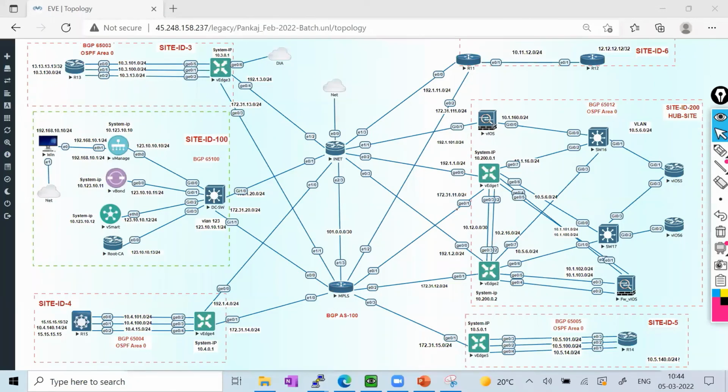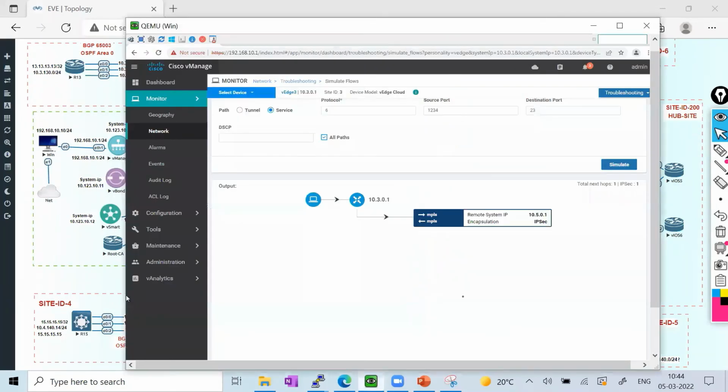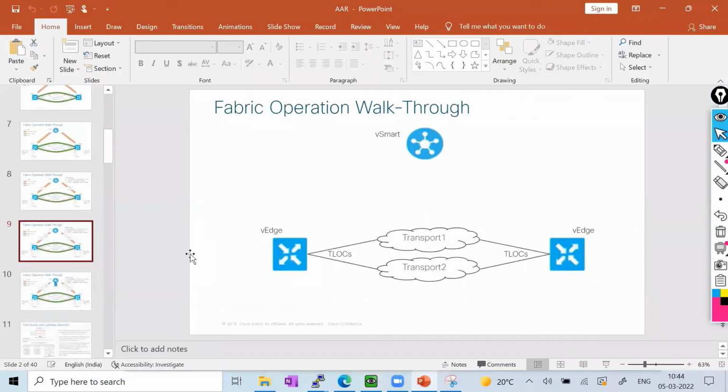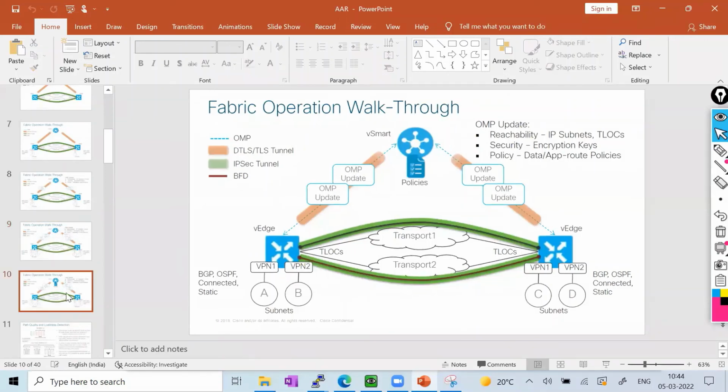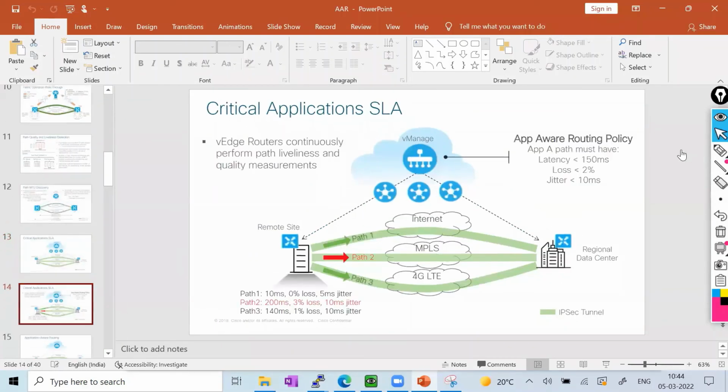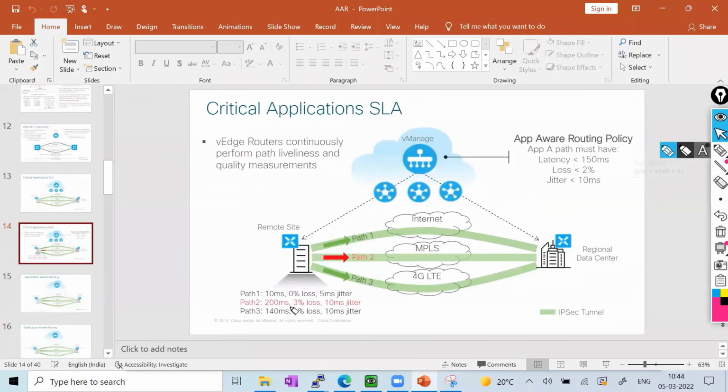All right. So this is application aware routing, and this is the same concept that I explained. We can define that. Let me show. This is the same definition. If there is loss, latency, and jitter on multiple paths, and the path quality degrades, your traffic is shifted to another path.